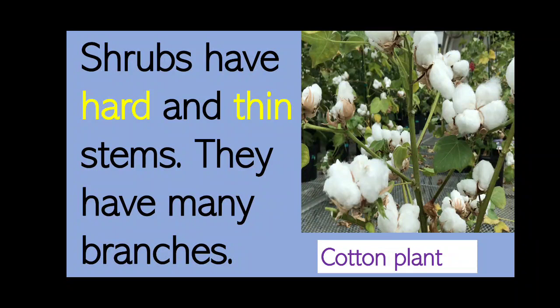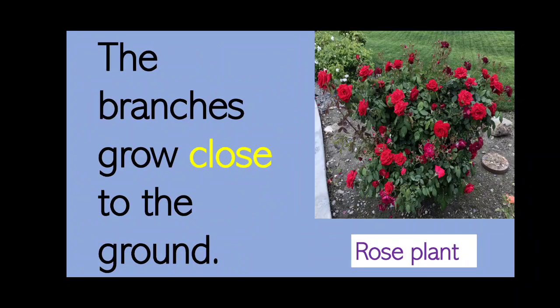They have many branches. The branches grow close to the ground. Children, can you see the rose plant there? We can see that the branches are growing close to the ground. So the branches of the shrubs grow close to the ground.